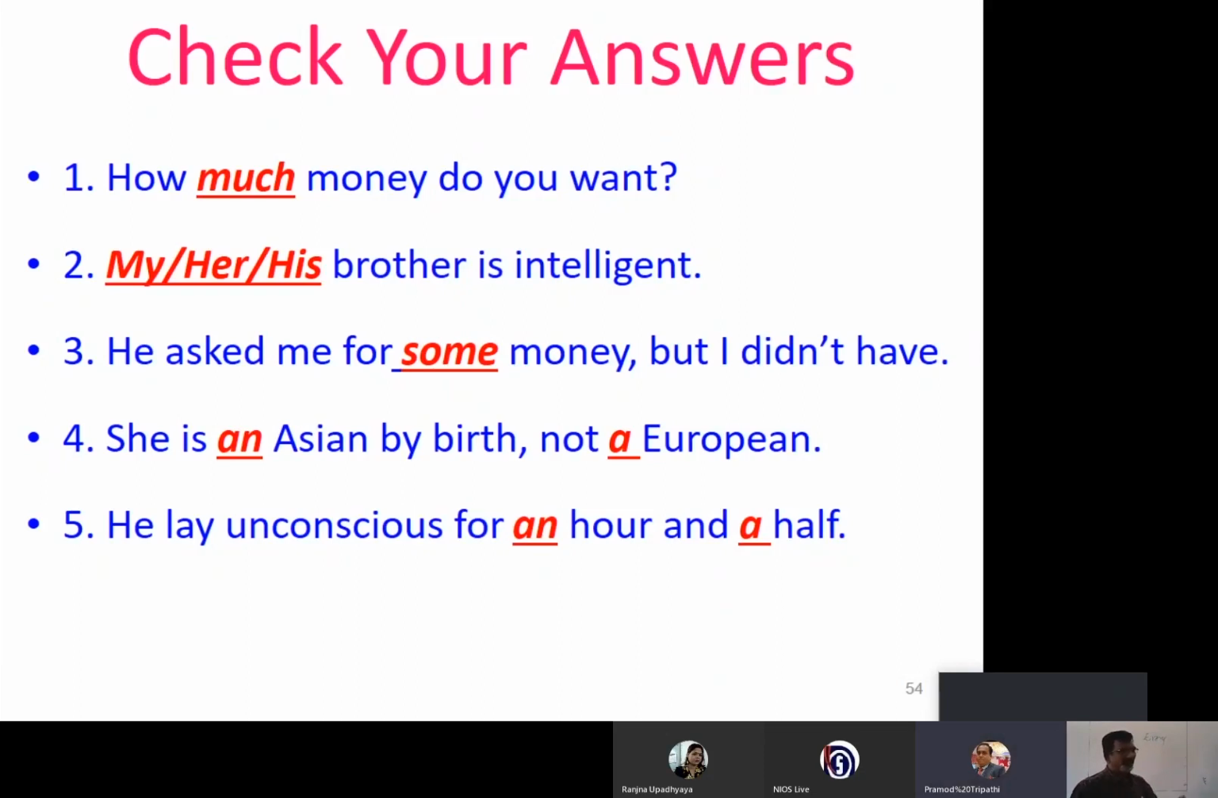No, it's not countable. Money can be counted, but it is a non-countable noun. So, how much money do you want? Not how many money you want.